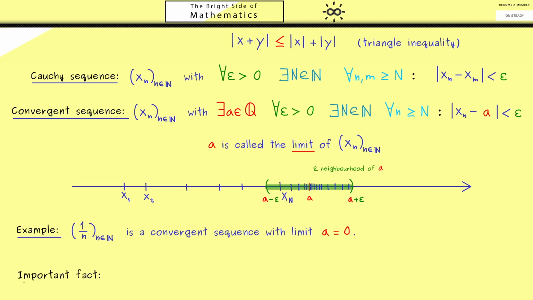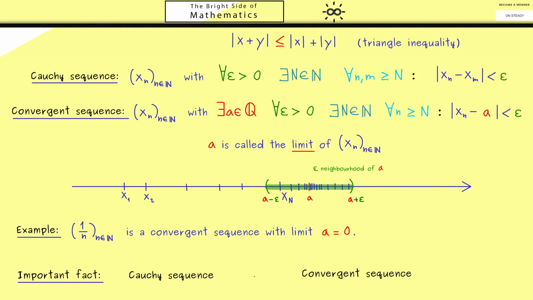So what is the relation between Cauchy sequences and convergent sequences? So you see, both definitions look almost the same, and even in the picture they would look indeed the same. The only difference is that in the case of a Cauchy sequence we don't have the point a given. Therefore the formulation is easier in this case, because we don't need the point a.